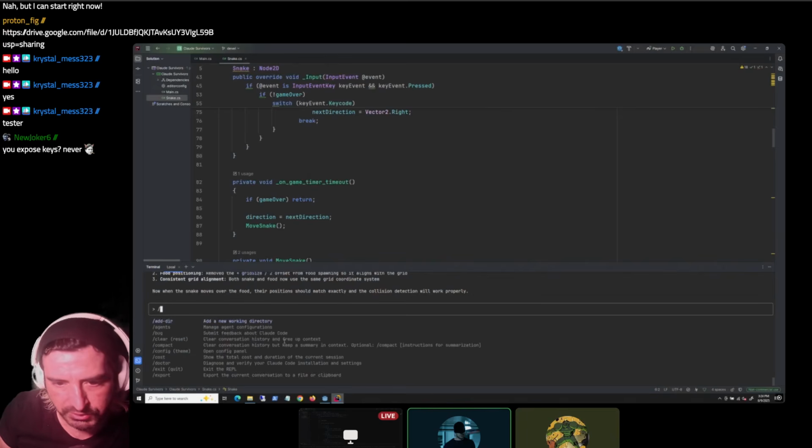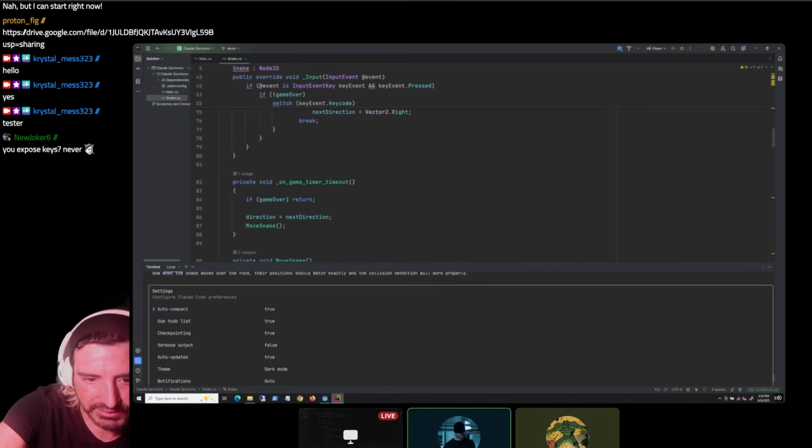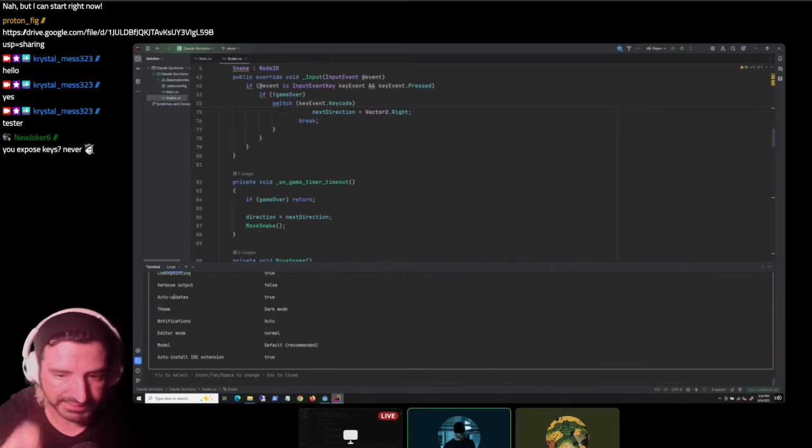Okay, so if you go to config, /config, I'll show you what you can brew up here. And I'll talk about hooks and agents. All right, so these are all the settings sections you get. The only thing that you might be interested in here is the verbose output, which is set to false naturally, which is good. To-do list, you saw the to-do list, right? The to-do list was that. Yeah. Okay, so you saw that.